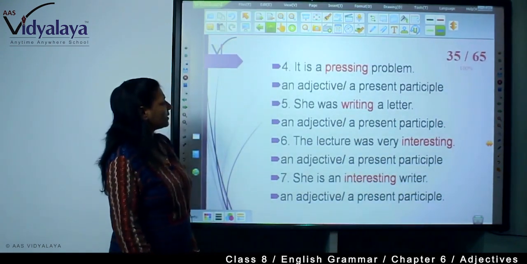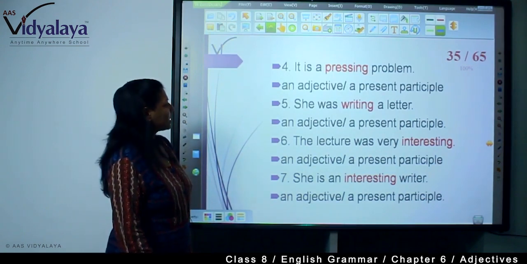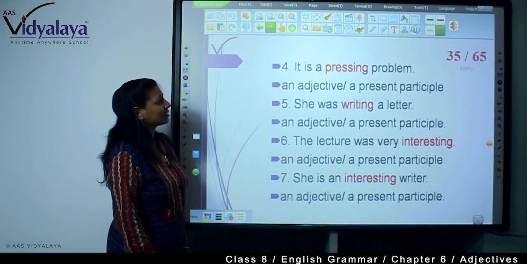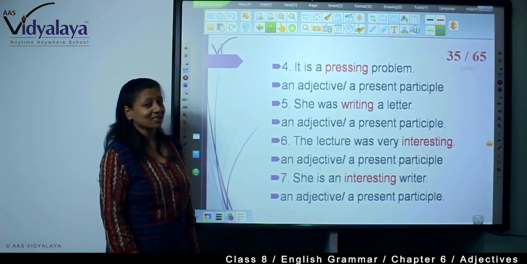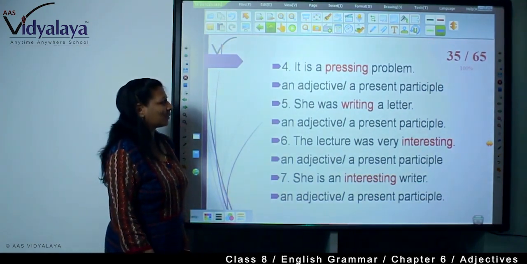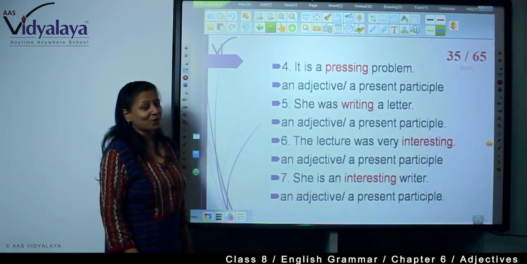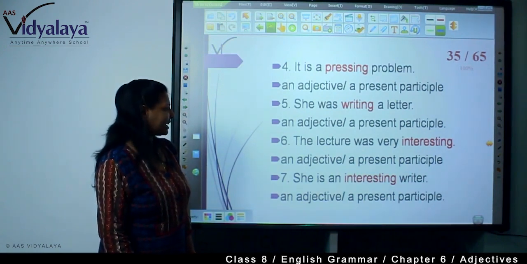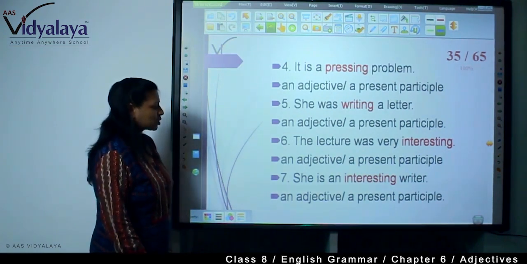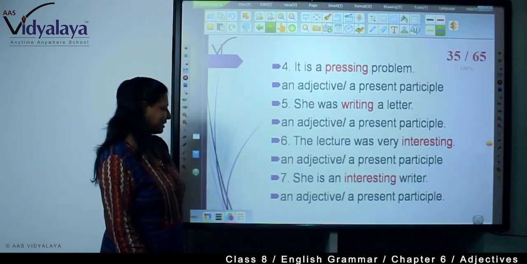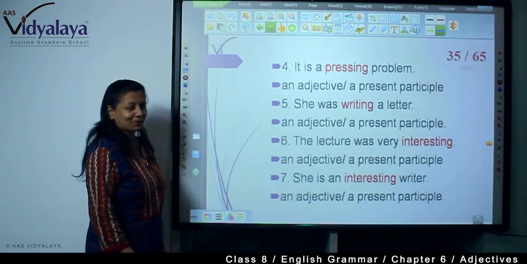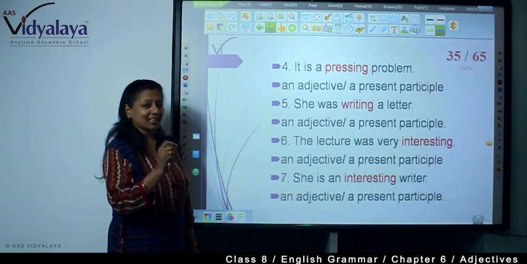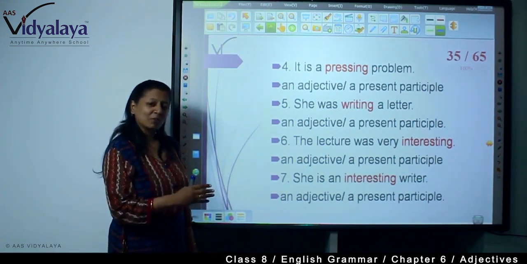It's a pressing problem. An adjective or a present participle? She was writing a letter. And always remember what I have said, adjectives always come before a noun or pronoun. The lecture was very interesting. An adjective or present participle? She is an interesting writer. An adjective or present participle? Always remember, an adjective qualifies a noun or pronoun. The word adjective is always positioned before a noun or pronoun.